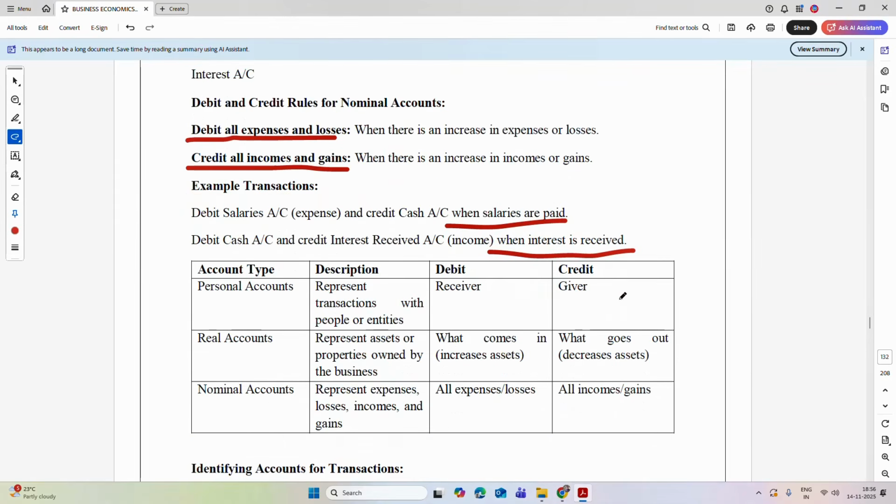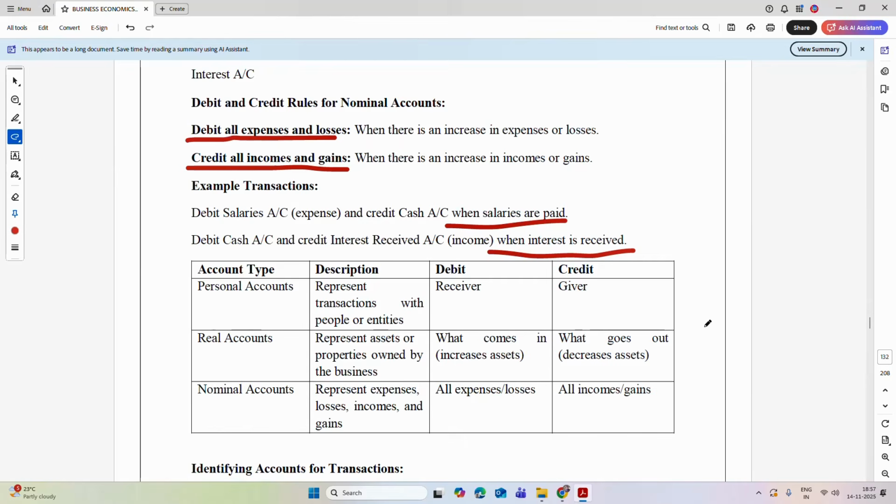So just in tabular form, let's say there are three different types: personal accounts, real accounts and nominal accounts. Personal accounts represent transactions with real people or real entities. Real accounts represent assets and properties owned by the business, and nominal accounts represent expenses, losses, incomes and gains.